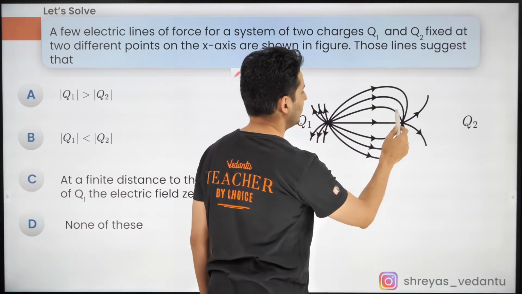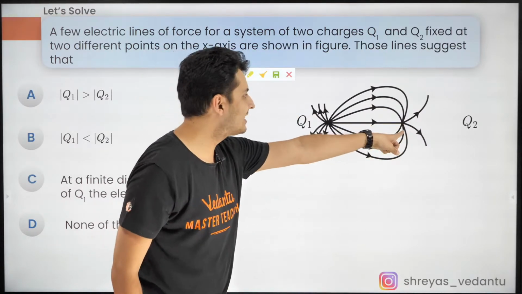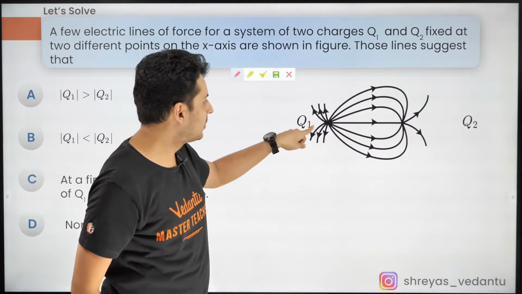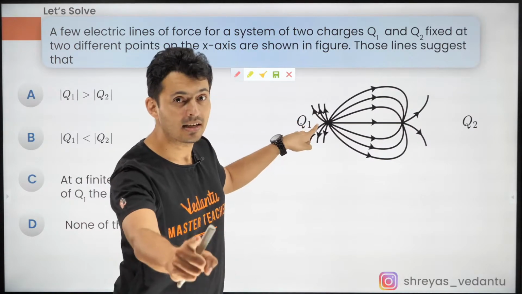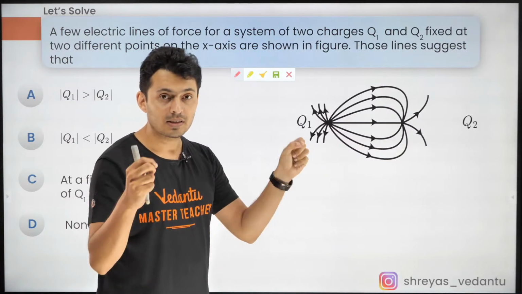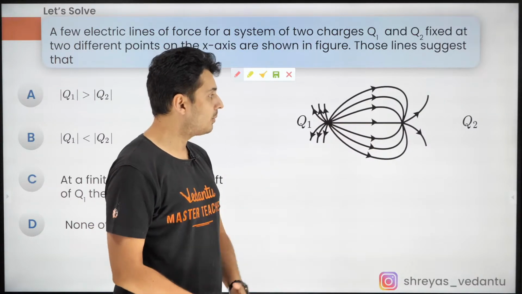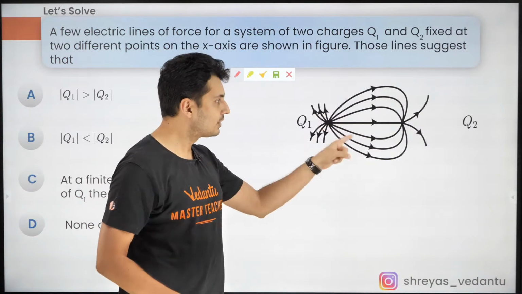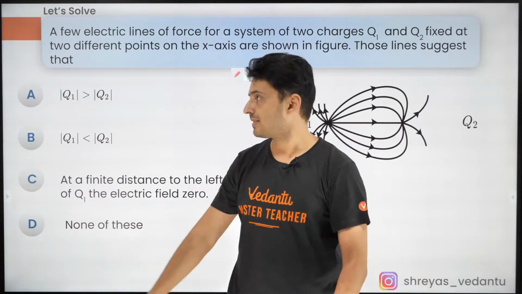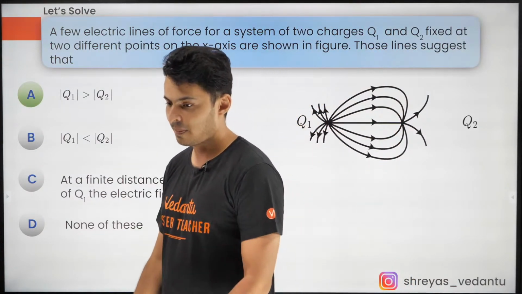So cool. 1, 2, 3, 4, 5, 6, 7, 8, 9. 9 lines are there. So less charge here, more charge here. Obviously, guys, I hope you can distinguish between them. Else, this diagram also acts like an eye test. Alright, so if you can count, yes, you can see more lines here, more charge here, less charge here. Hence, option A is correct. That's it, option A. Done.